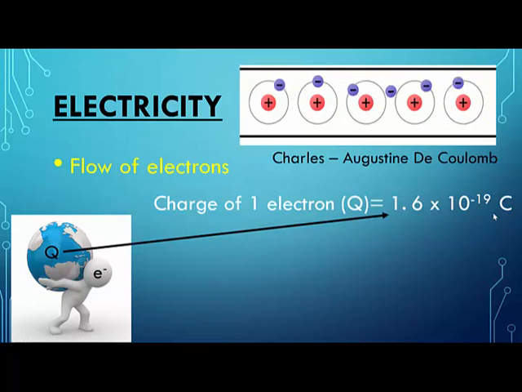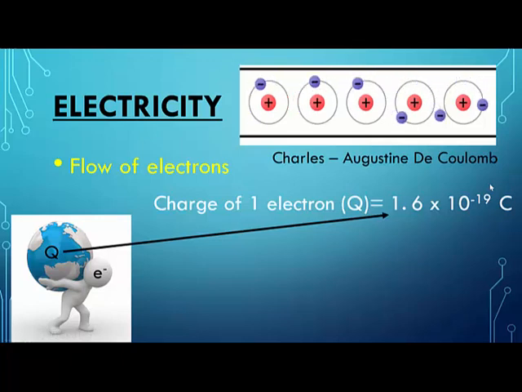This coulomb is the unit of charge. Just as the units of distance are meters or kilometers or miles, the unit of charge is coulomb. And this name was given after the scientist Charles Augustin de Coulomb. He was a scientist after whom the unit was named, Coulomb.